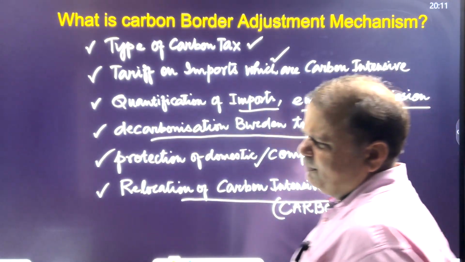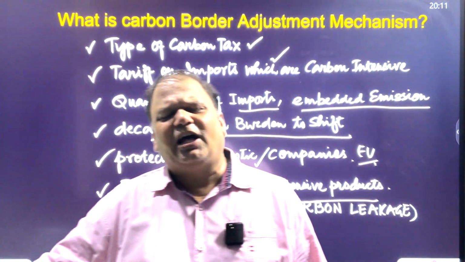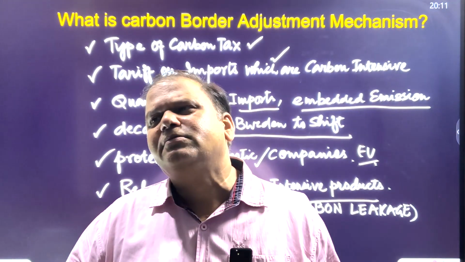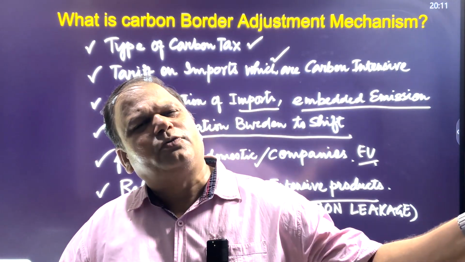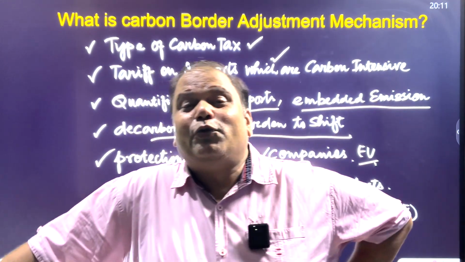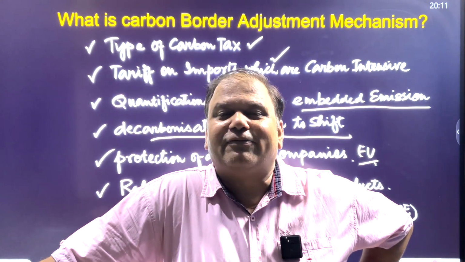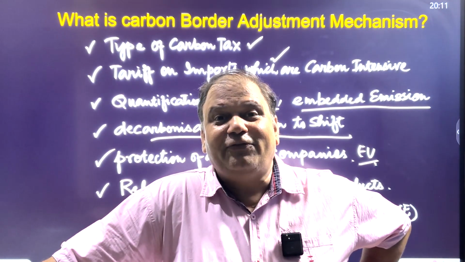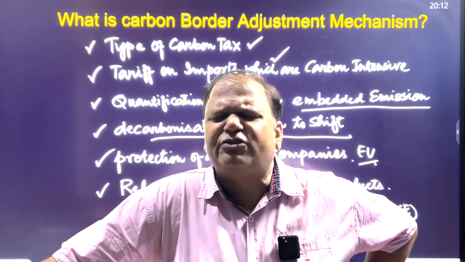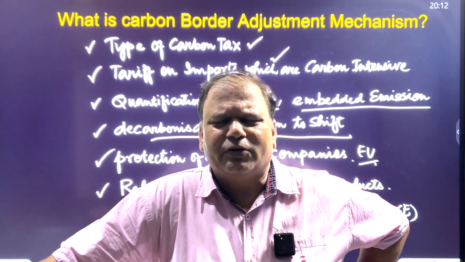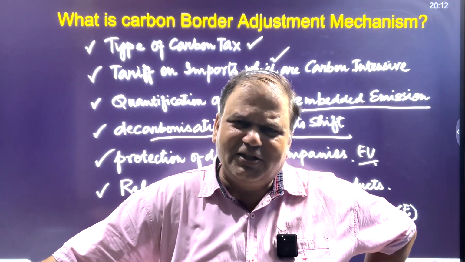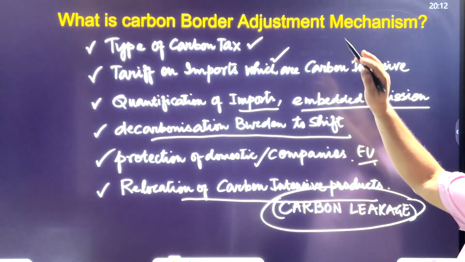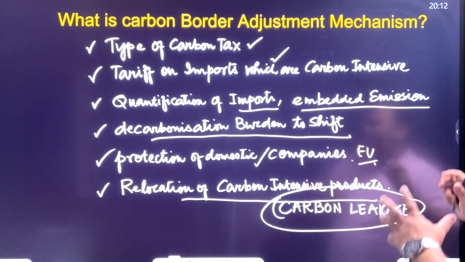The purpose is what? The purpose is that if the product is carbon intensive in nature, it has embedded emission to a greater extent, then it should be shifted from the European Union to other countries. Other countries means what? Those countries where environmental laws are flexible. Those countries which are also called countries of carbon leakage, which do not have strict environmental rules. So those countries would be called countries of carbon leakage. So that is about the carbon border adjustment mechanism, which you have to know.